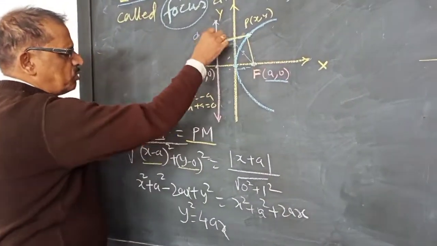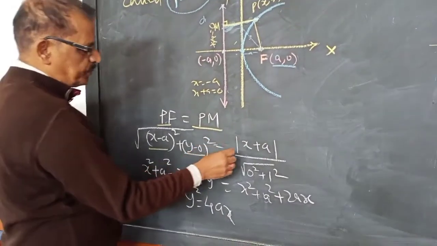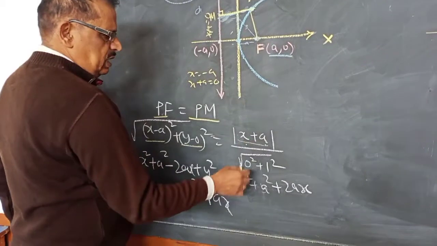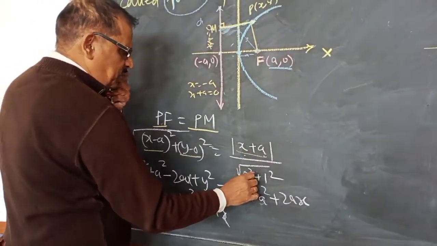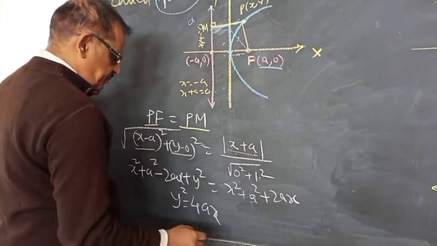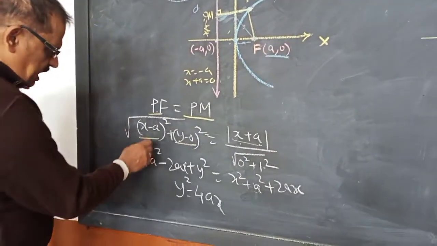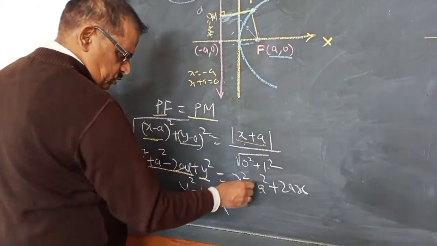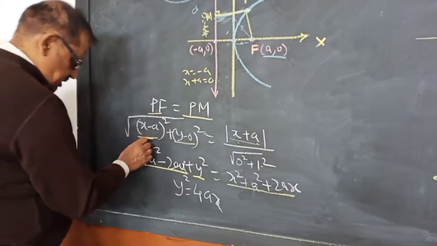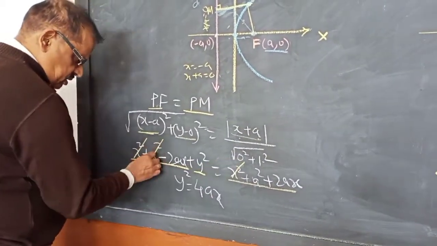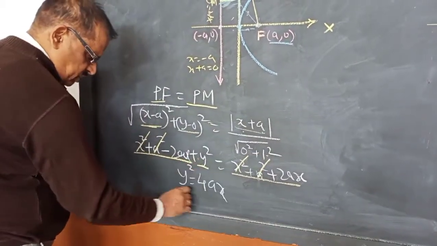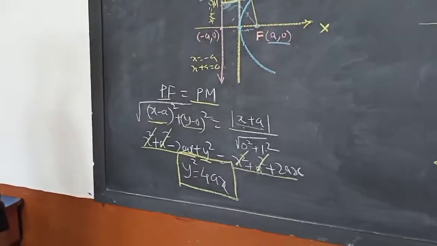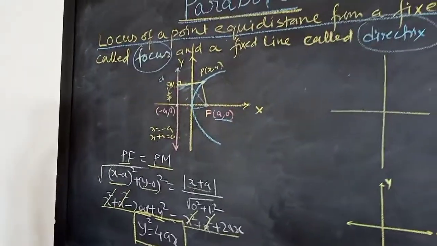Now the distance from this point to this line by the distance formula, the equation remains the same. x will be replaced by x, with the coefficient of x square and coefficient of y square. Now squaring both sides, opening this one, this is coming, then again squaring both sides, this is coming. So x square cancels, a square also cancels, so y square becomes 4ax. This is the standard form of the equation of the parabola.